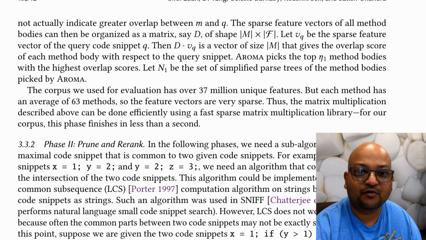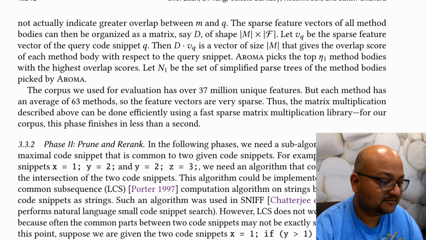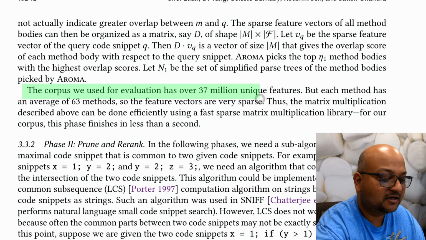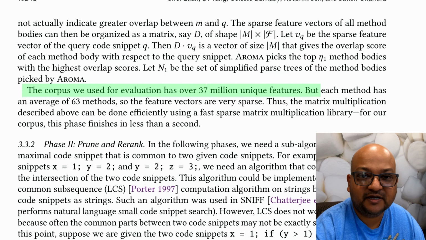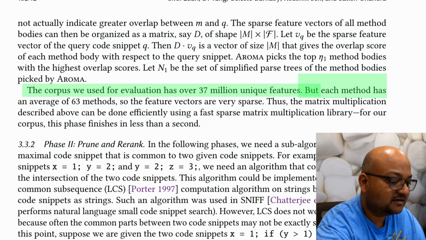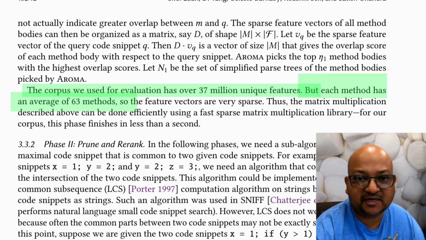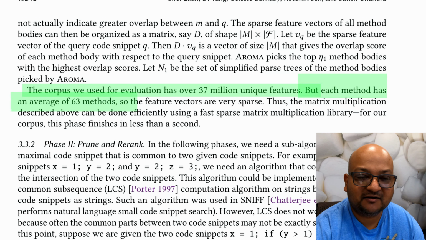and this massive corpus of code that the tool has indexed. Even though there are a large number of unique features that Aroma finds over its input corpus, each individual method only has about 63 features. I think that's a typo over here. They meant features.